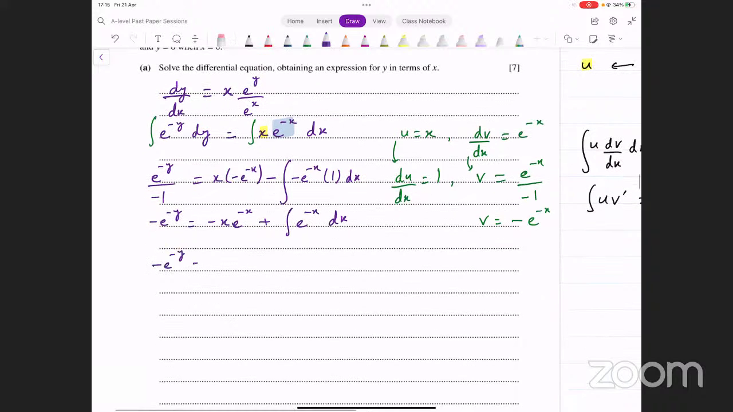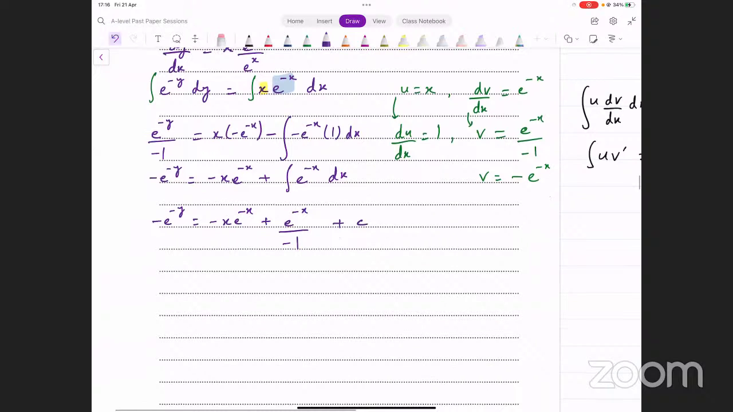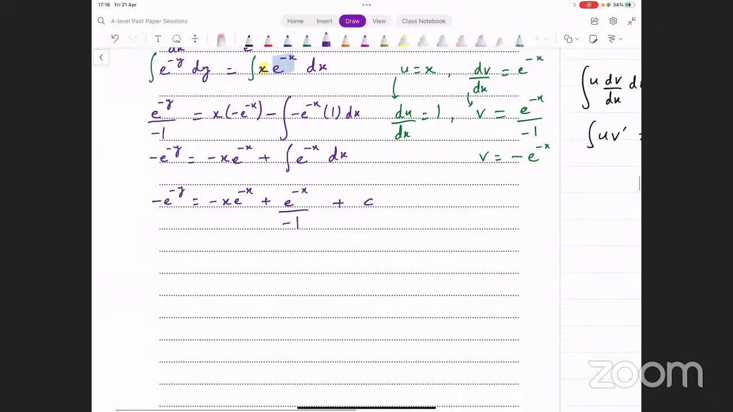Now let's evaluate this. On the right side we have minus x e raised to power minus x plus e raised to power minus x का integral क्या हो जाएगा? It's going to be e raised to power minus x divided by minus 1. But remember, whenever you integrate like this, you have to put plus c on any one of the two sides as well. अब right side पे यहाँ पे plus c डाल दें, and that's what your equation turns out to be. So this is minus e raised to power minus x equals minus x e raised to power minus x minus e raised to power minus x and plus c.